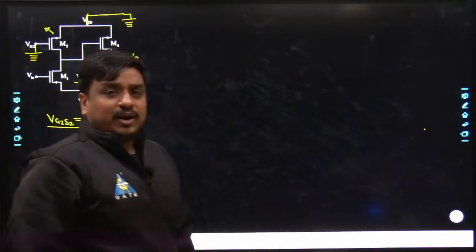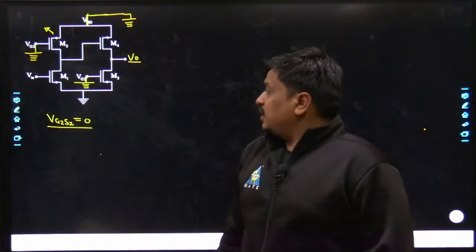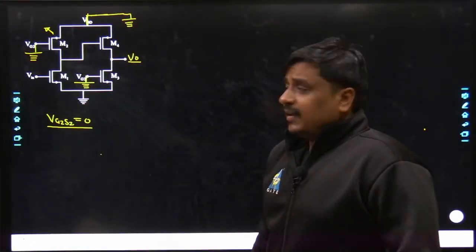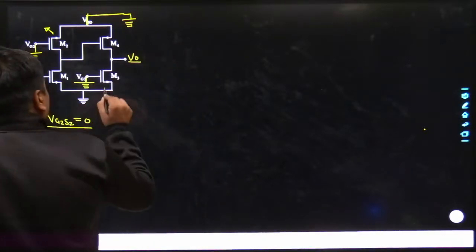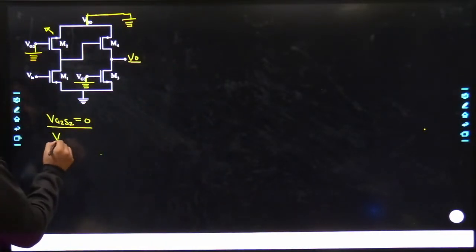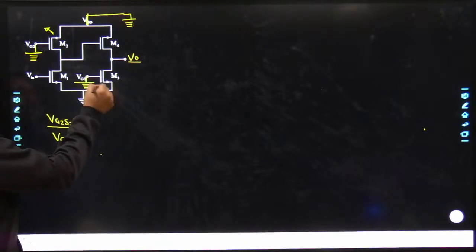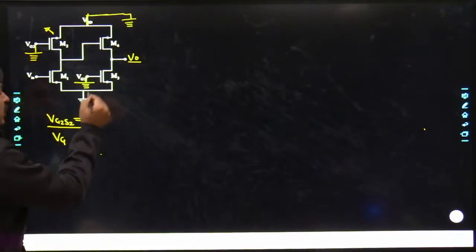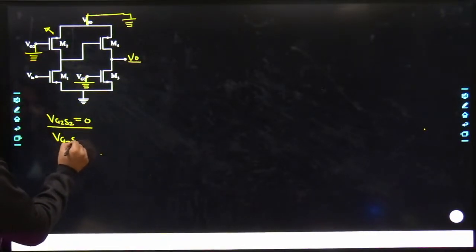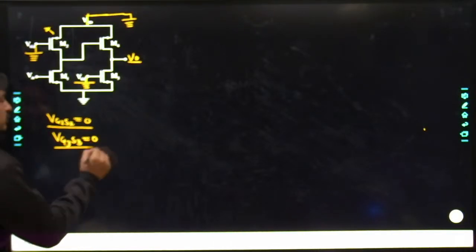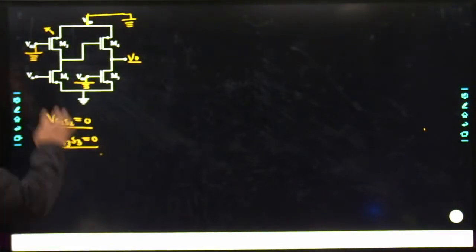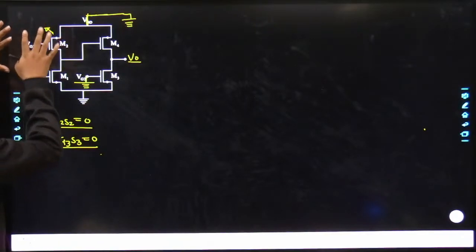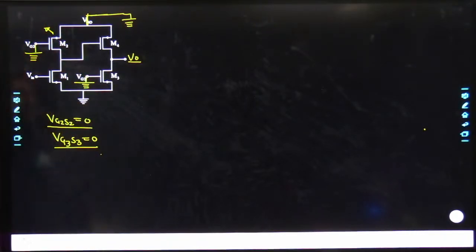At least this point must be easily understandable to all of us. Not only that, if we focus on MOS3, the potential difference between gate 3 and source 3 is also 0. Why am I exclusively focusing on VGS2 and VGS3, my dear friends?